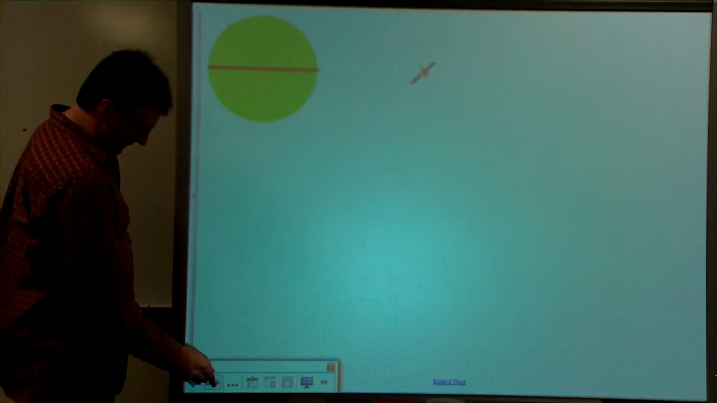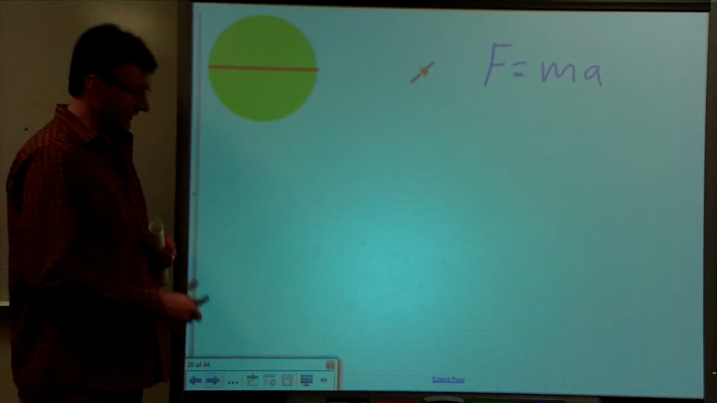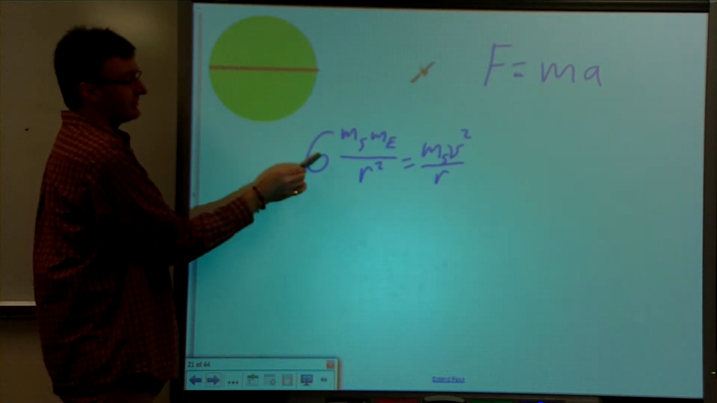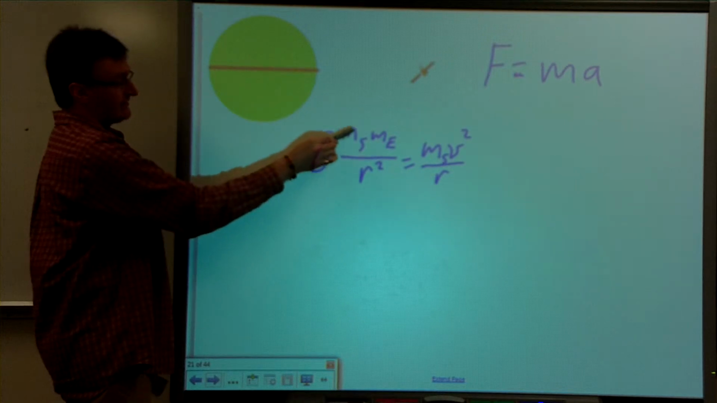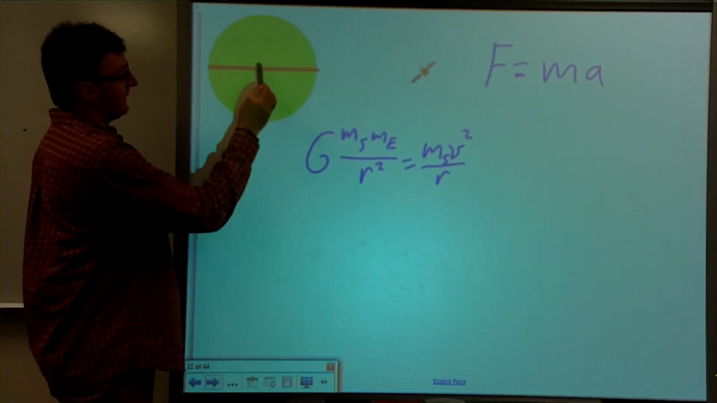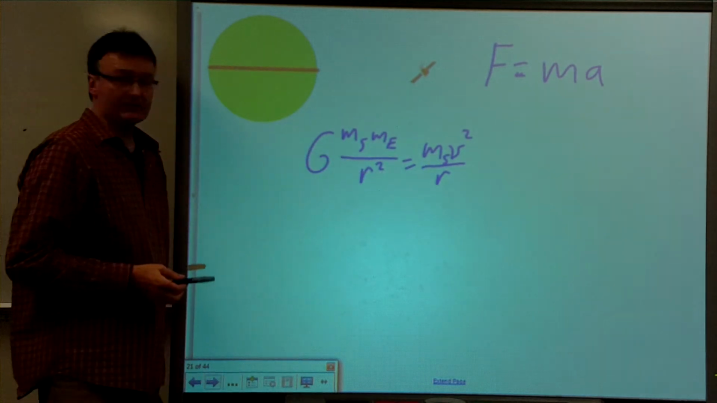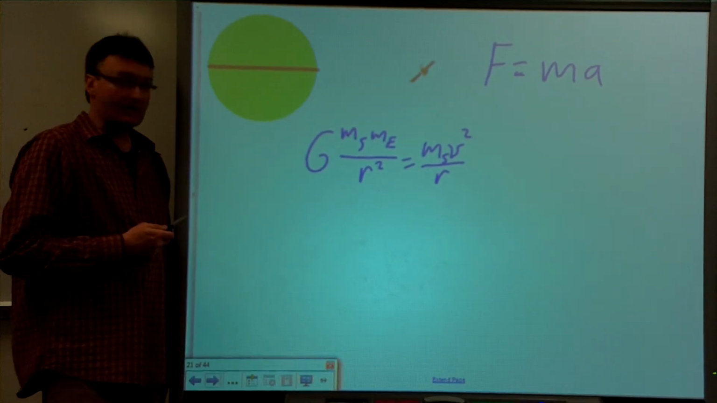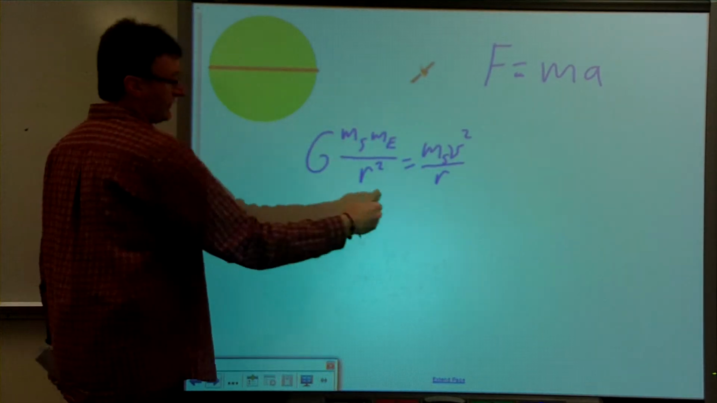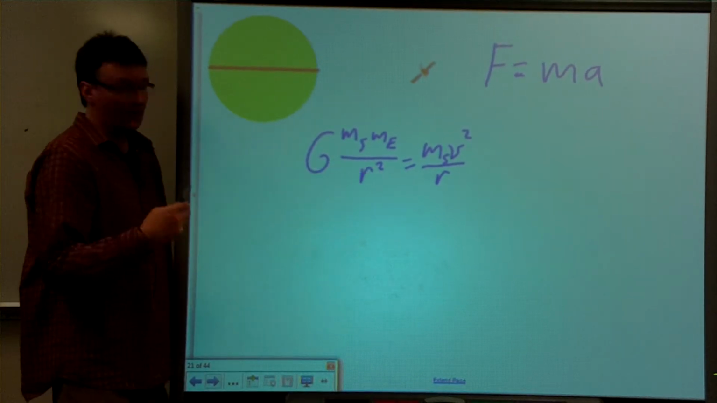So here we have our situation, and there's a good place to start. F equals ma. Can't go wrong there. The force of gravity on the satellite is going to be the universal gravitational constant times the mass of the satellite times the mass of the Earth, divided by the distance squared from the center of the Earth to the satellite. And that will have to equal the centripetal force on the satellite. So here is our expression that will eventually lead us to find the distance as well as the speed.